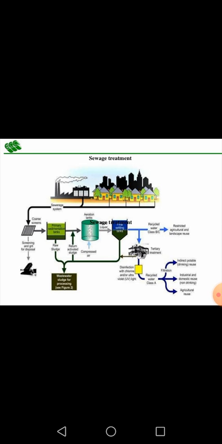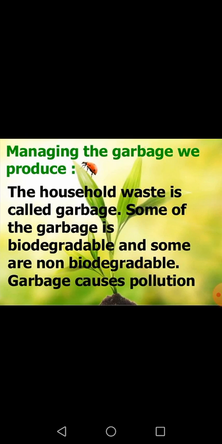Then we pass it into another tank called the settling tank, in which the sludge finally settles down, and the water can be released into the water bodies. This sludge settled in the settling tank can be used in biogas plants, where we can generate biogas, electricity, power as well as biofuel too. So these are the various methods through which we can manage the garbage problems.